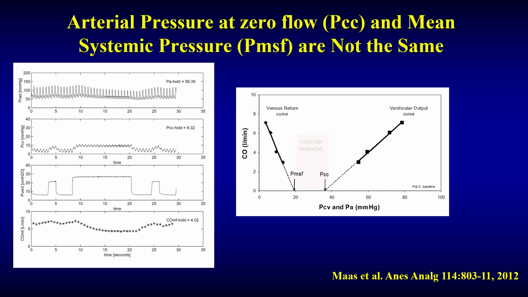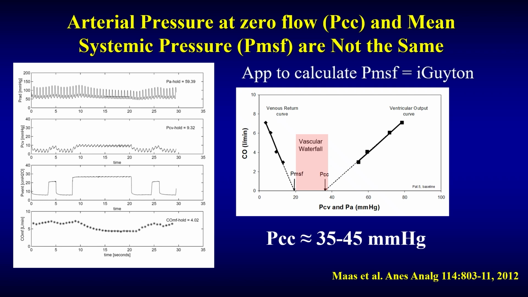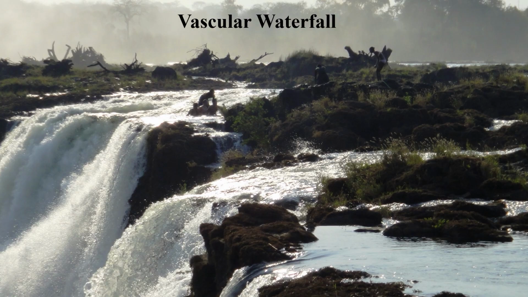More importantly, that's the vascular waterfall, the difference between the critical closing pressure and the mean systemic pressure. That's what is needed to maintain autoregulation of tissue blood flow to each organ. And it turns out to be approximately 35 to 45 millimeters of mercury. You can calculate it using the app iGuidon, which we created and is available free of charge for both Android and Apple phones. So what is a vascular waterfall?